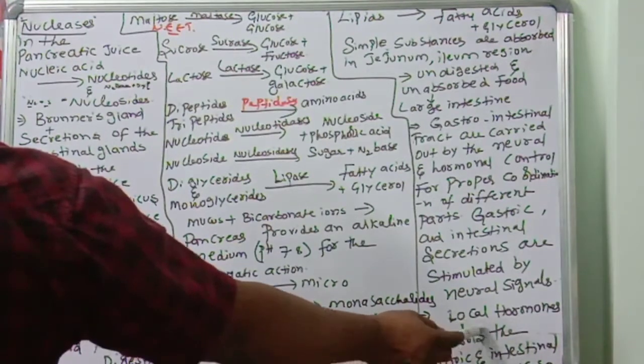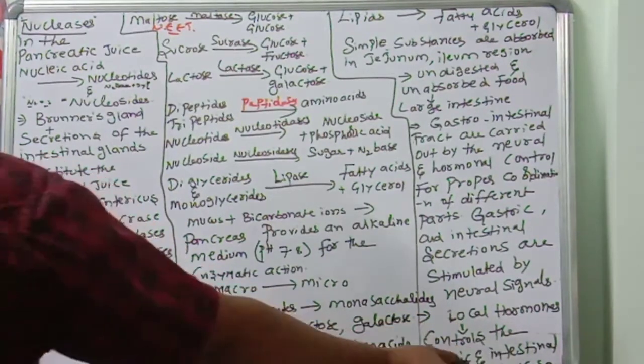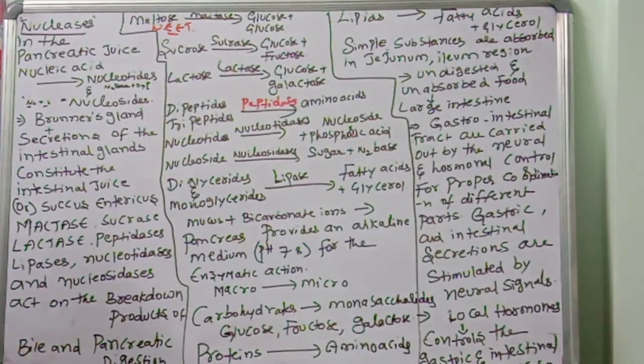Local hormones control the gastric and intestinal mucosal secretions. So hormones and the nervous system control the gastrointestinal secretions. You have to think about all the digestive processes like this. Okay, children, once again, listen very carefully.